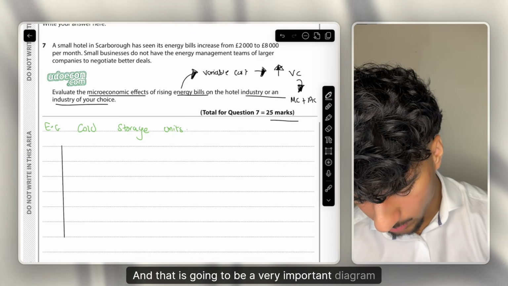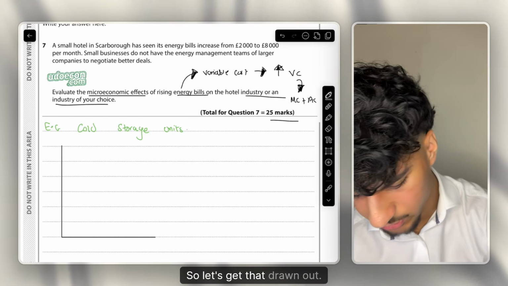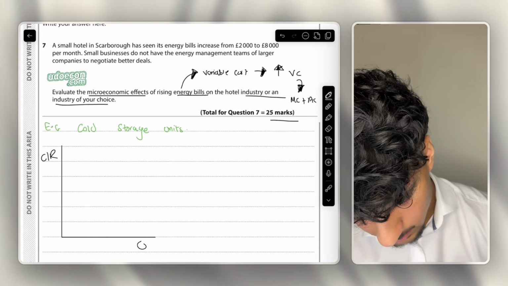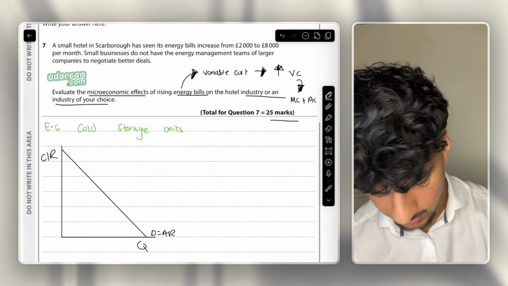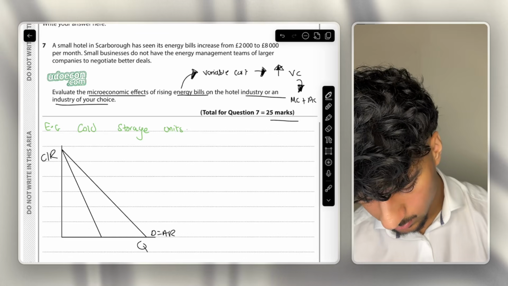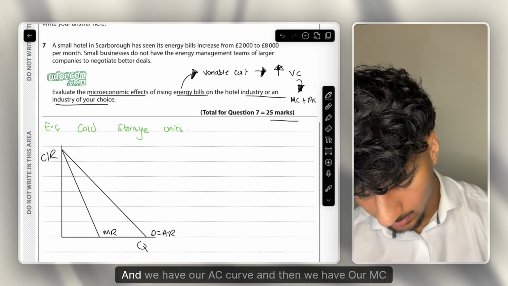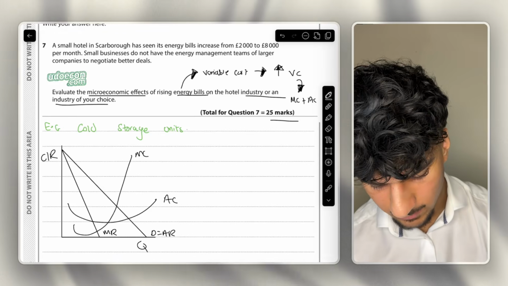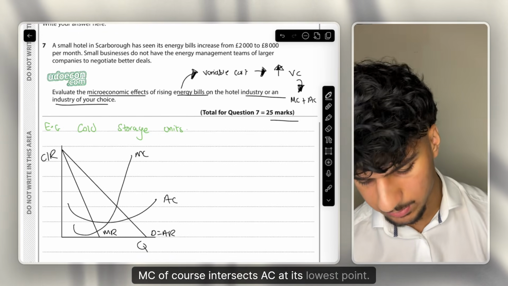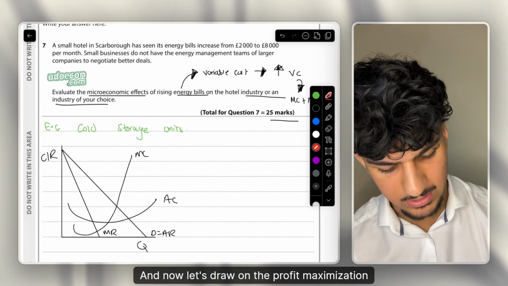And that is going to be a very important diagram for your chain of analysis, so let's get that drawn out. So of course we have D equals AR and MR twice as steep, and then we have our AC curve, and then we have our MC curve. What is the rule with MC? MC of course intersects AC at its lowest point, and now let's draw on the profit maximization point.